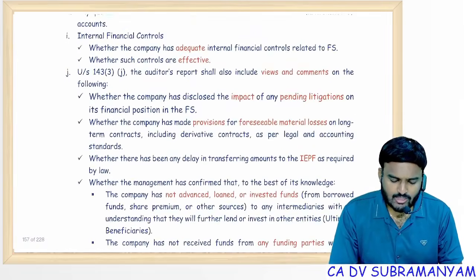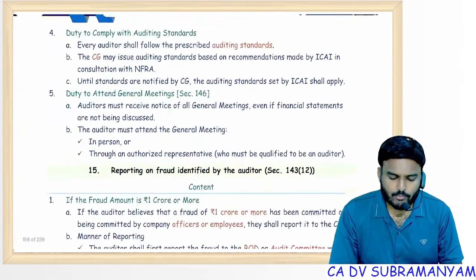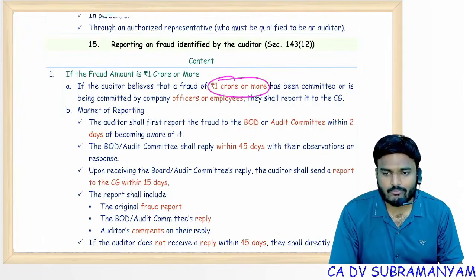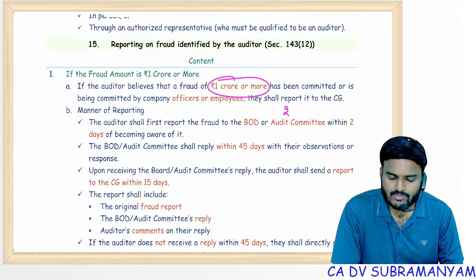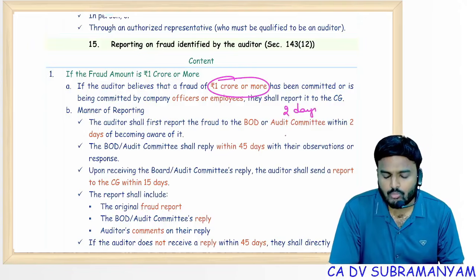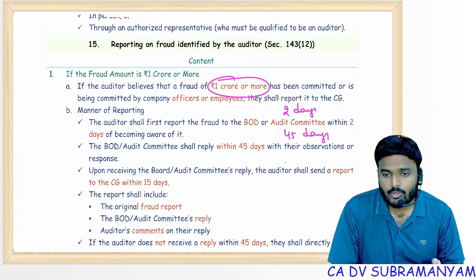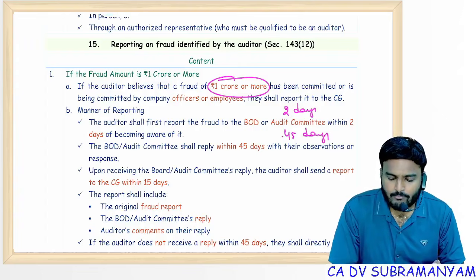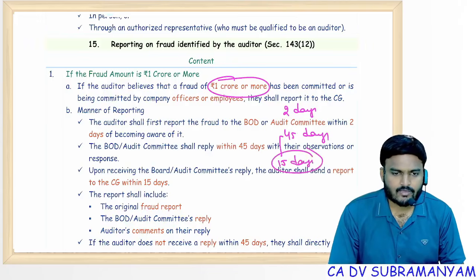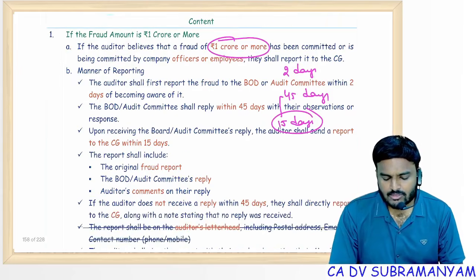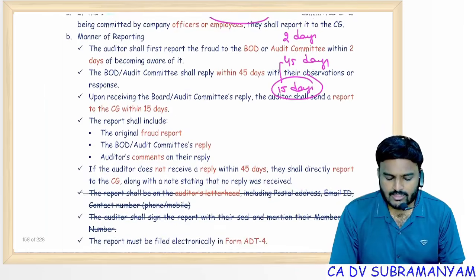In duties, reporting of fraud. If the amount involved is 1 crore or more, report to the central government. And the time limits you have to remember, within 2 days communicate with audit committee or board, wait for 45 days. If they give reply, no problem. If they didn't give reply, upon expiry of 45 days, within 15 days communicate with CG. If they give reply, within 15 days of the reply, communicate with CG. That means you have to write a letter to MCA secretary.